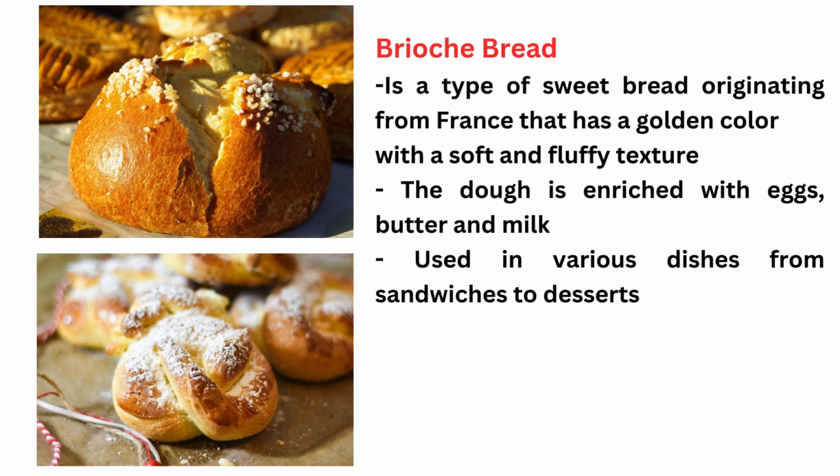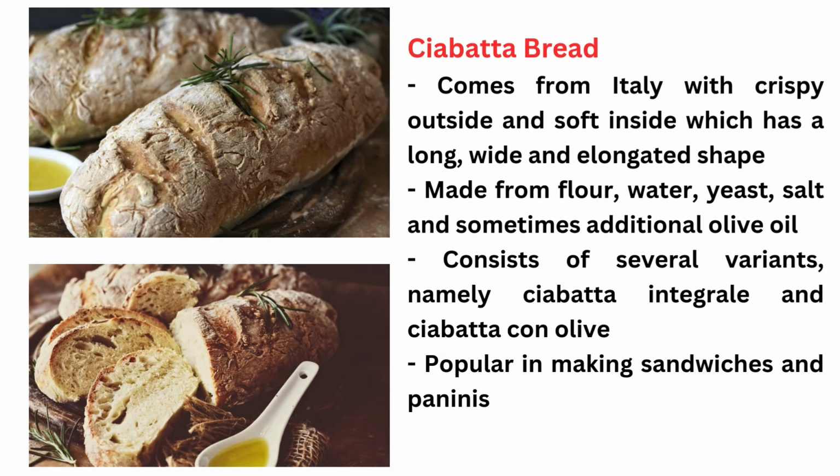Ciabatta bread comes from Italy with crispy outside and soft inside, which has a long, wide, and elongated shape. Made from flour, water, yeast, salt, and sometimes additional olive oil. Consists of several variants, namely ciabatta integral and ciabatta con olive. Popular in making sandwiches and paninis.